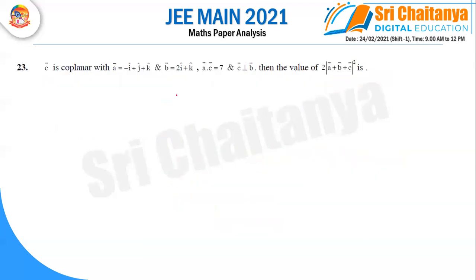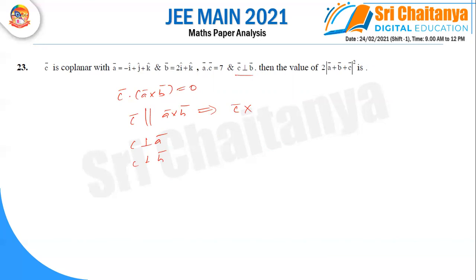Next, C is coplanar with the two vectors, means what is that? C dot A cross B is 0, means C is parallel to A cross B, means C is perpendicular to A, perpendicular to B. Already given C is perpendicular to A. So once it is parallel, the cross product of these two will be, C dot A cross B is 0 because one dot and one cross.